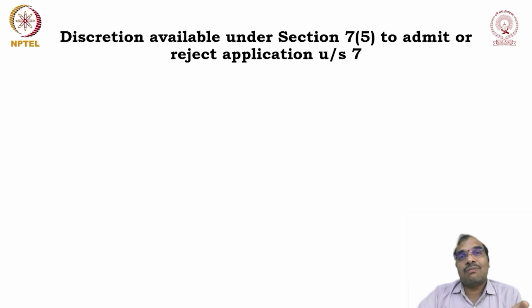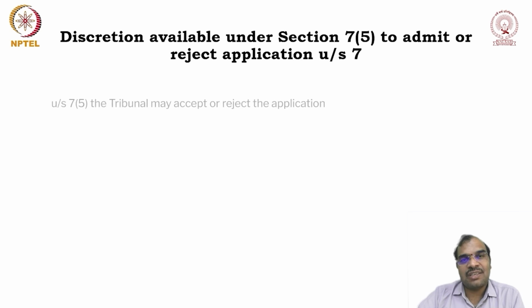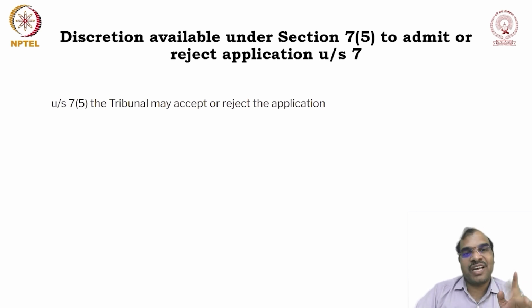Once it is admitted, do you have the freedom to admit or reject? Are discretionary powers there for the NCLT, whether to admit or reject the application? We are going to discuss. Under Section 7 subsection 5, the tribunal may accept or reject the application. Here there are discretionary powers. The word may shall be interpreted as may only.